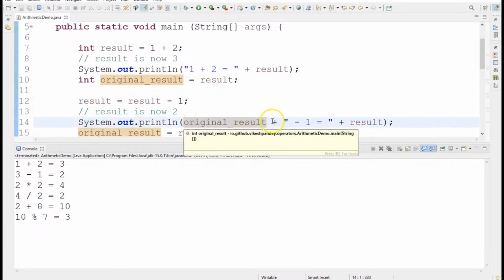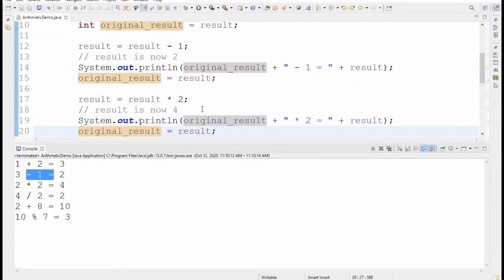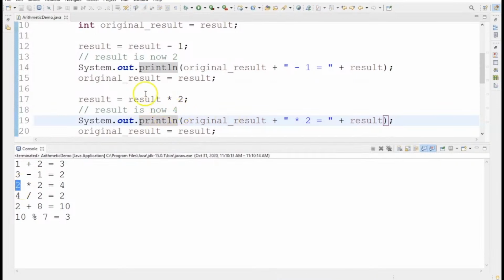So original result is 3. Then a string here, minus 1 equal to, so this is just a string, and then the actual current result value, which is 2. So far so good. We move ahead, and then at line 19 we are multiplying the current value of result by 2 and again displaying the original result and the current value. So 2 is the original result here, because here 3 minus 1 had become 2. So original result value was 2. Multiply that by 2 becomes 4.